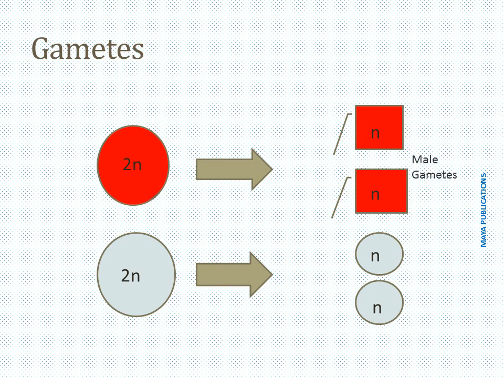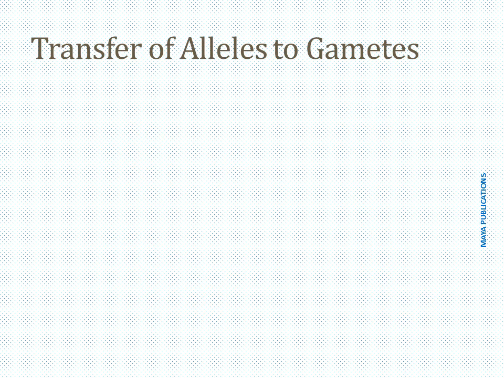Thus male gametes and female gametes are formed. Now we'll see how alleles are transferred from a somatic cell to its gametes.